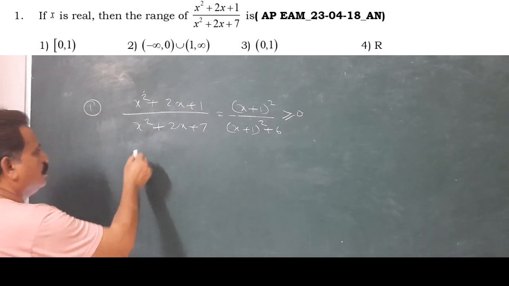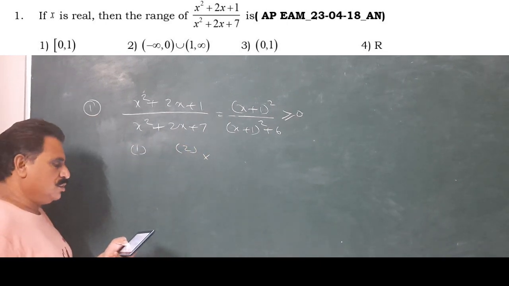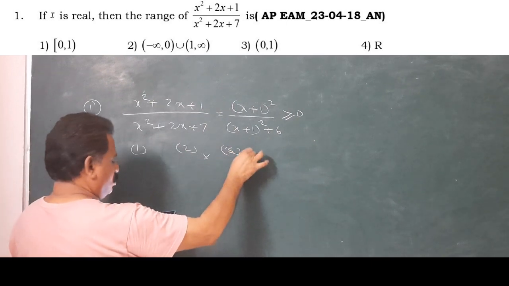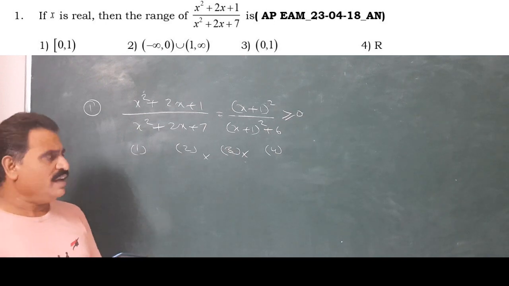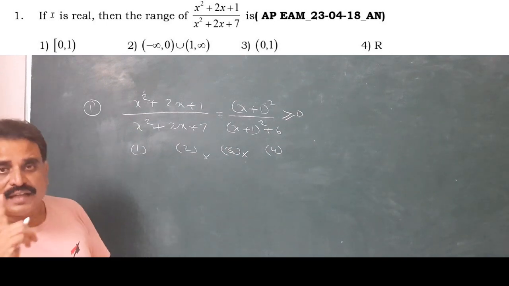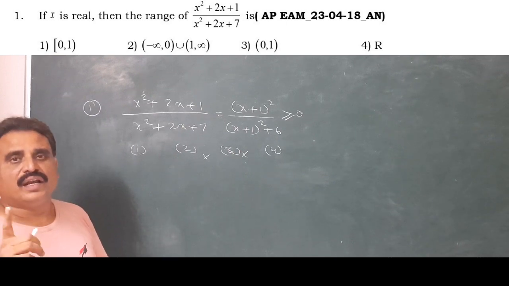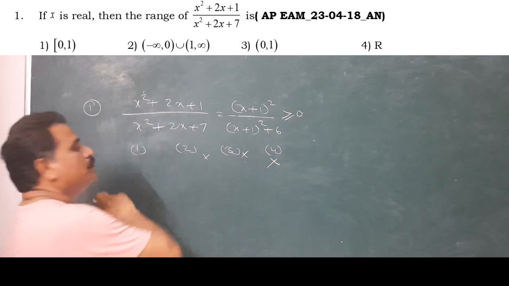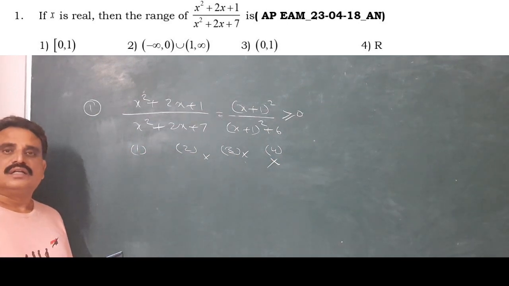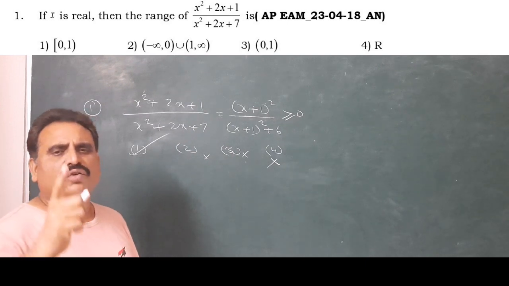Second is wrong because it does not contain 0. Third is wrong because no 0. Fourth one may be there. But it is always greater than or equal to 0, which indicates no negative number. The set of real numbers contains negative numbers. That's why that is wrong. So 2, 3, 4 are wrong. That's why the first option is the right answer. We can easily decide without calculation.